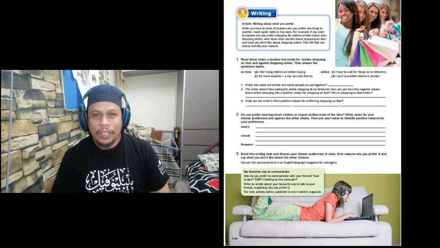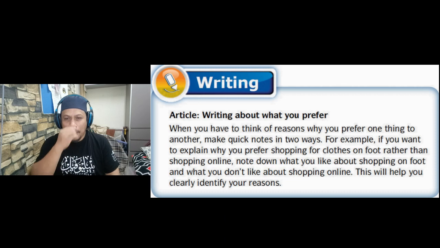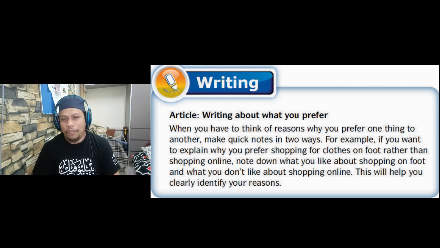We are still going to use our textbook English download and turn to page 144 to the writing section. This is the page. Let us read the instruction on top of the page. When you have to think of reasons why you prefer one thing to another, make quick notes in two ways. For example, if you want to explain why you prefer shopping for clothes on foot rather than shopping online, write down what you like about shopping on foot and what you don't like about shopping online. This will help you to clearly identify your reasons.